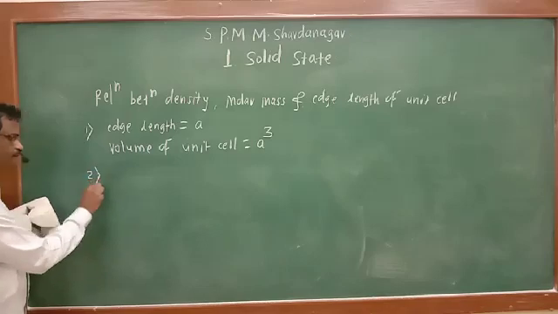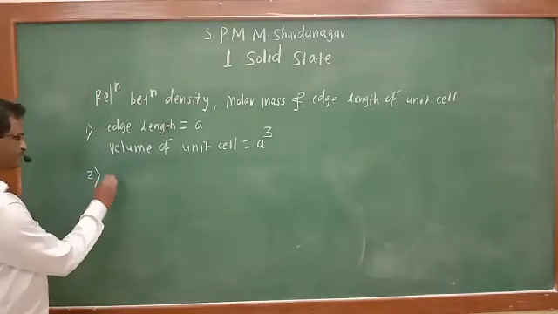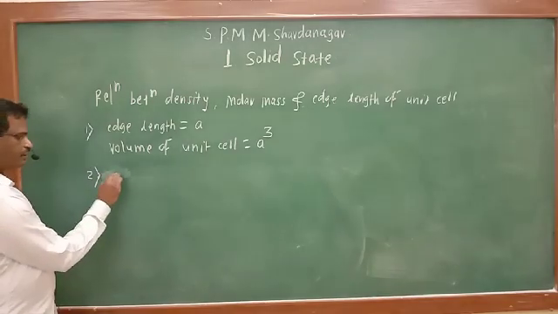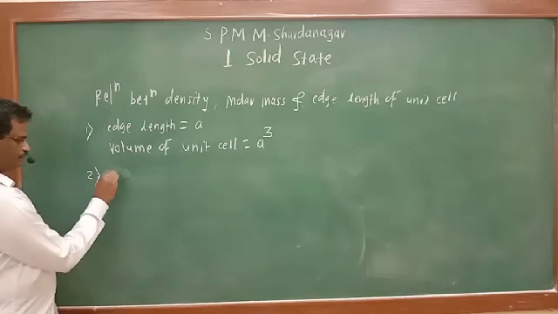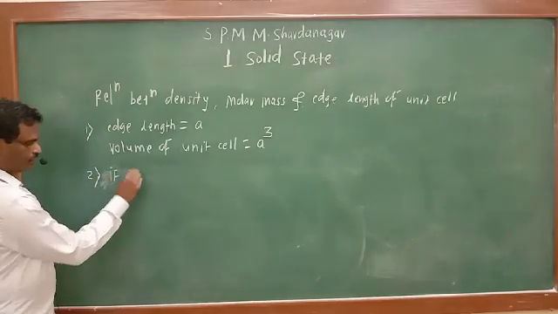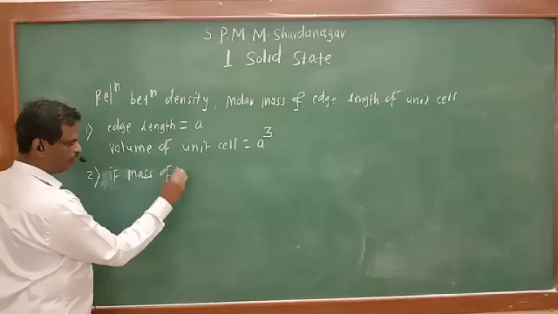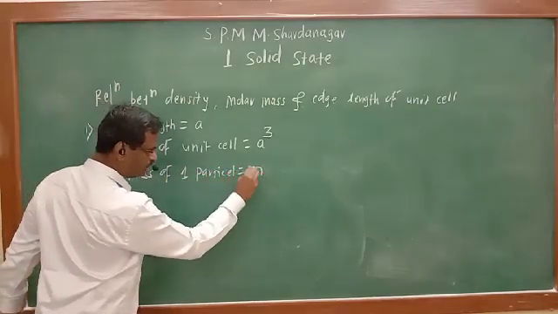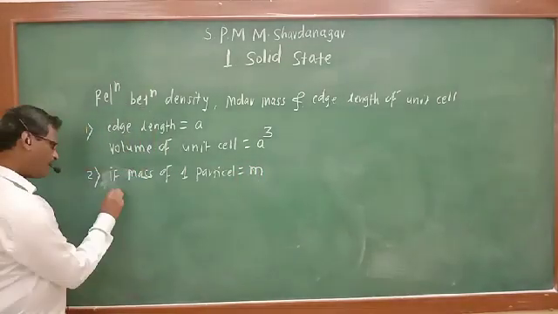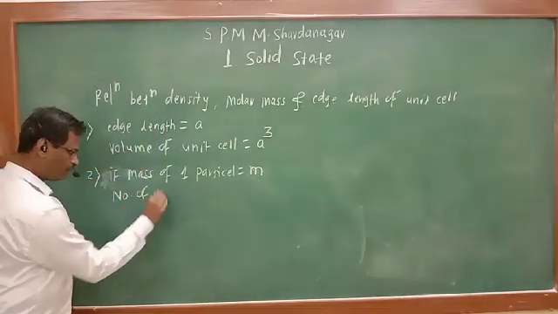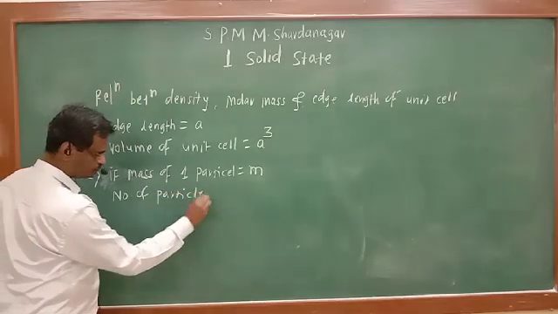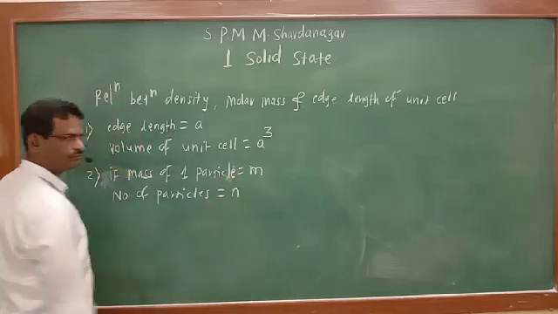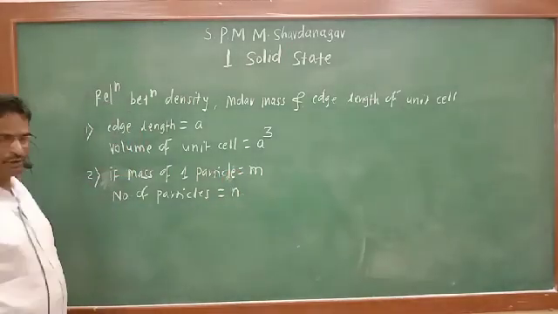Now, mass of unit cell. Mass of unit cell we are calculating. Suppose mass of one particle is equal to small m, and number of particles is equal to n. See, what is the data I have written?